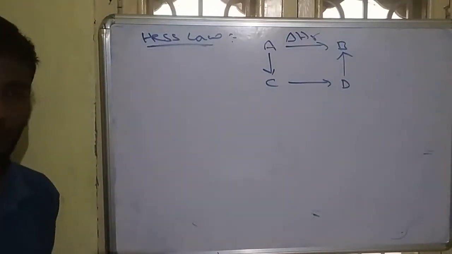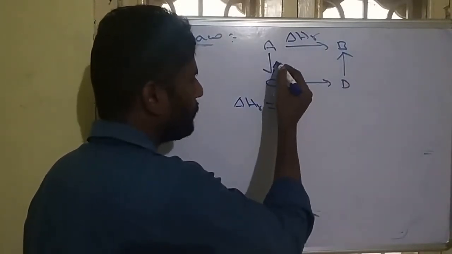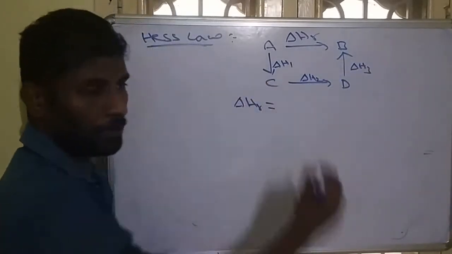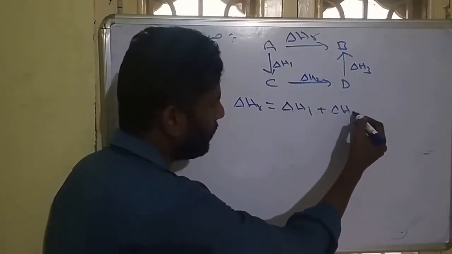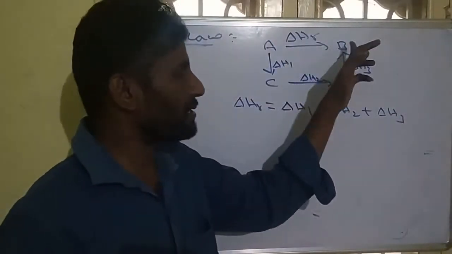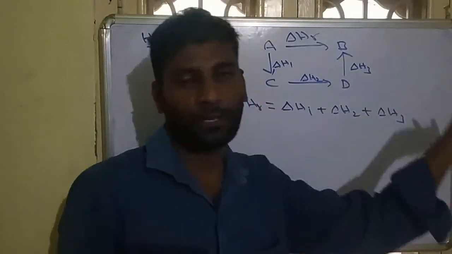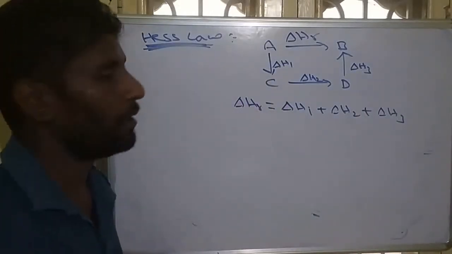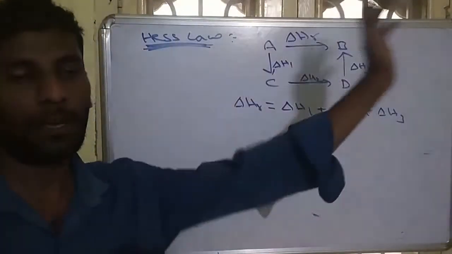So what Hess law says is that the enthalpy of the direct reaction is equal to the sum of the indirect enthalpies, delta H1, delta H2, delta H3. So the enthalpy of the equation is equal to the sum of the enthalpies of the indirect steps, delta H2 plus delta H3. Whether the reaction takes place directly or indirectly, enthalpy is constant. That means the direct value must be equal to the sum of the indirect values. That is called Hess law. Why? Because enthalpy is a state function. It only depends on initial and final value. How it came does not matter. Only initial and final value is important.